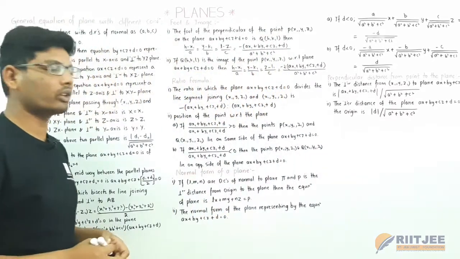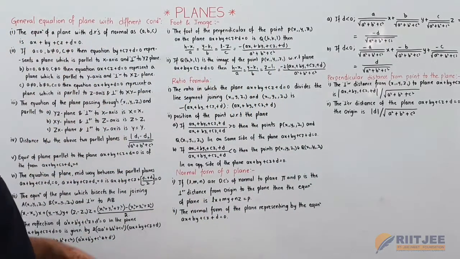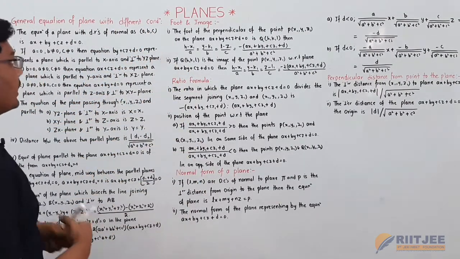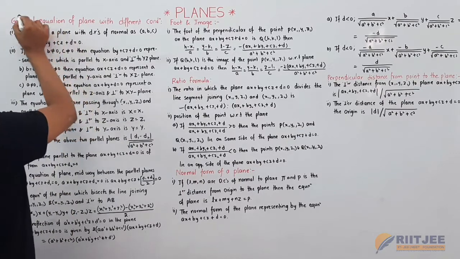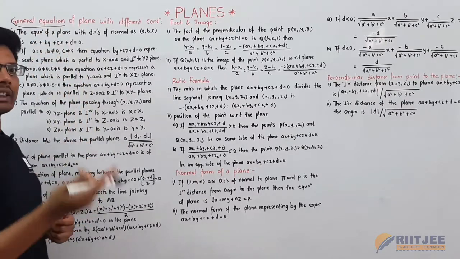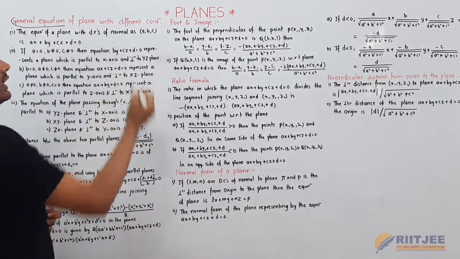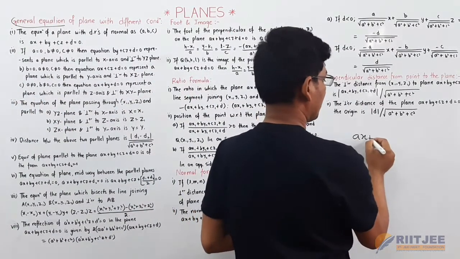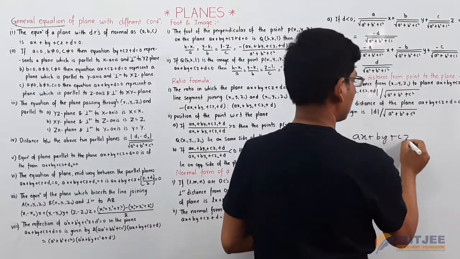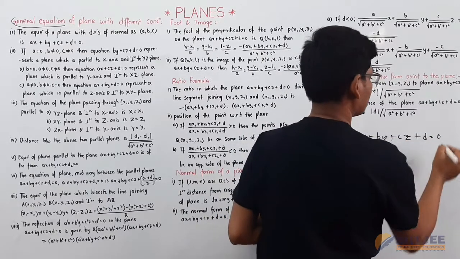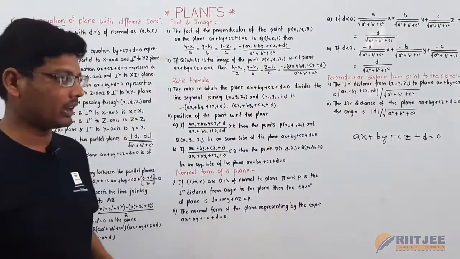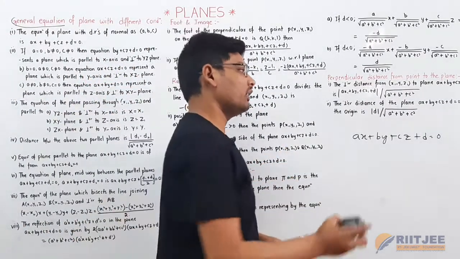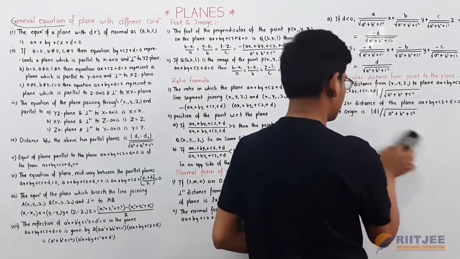In this session we are going to discuss the topic general equation of a plane with different conditions. Generally, the general equation of a plane is ax plus by plus cz plus d is equal to 0. This general equation of a plane, with different kinds of conditions, we are going to discuss in this session.